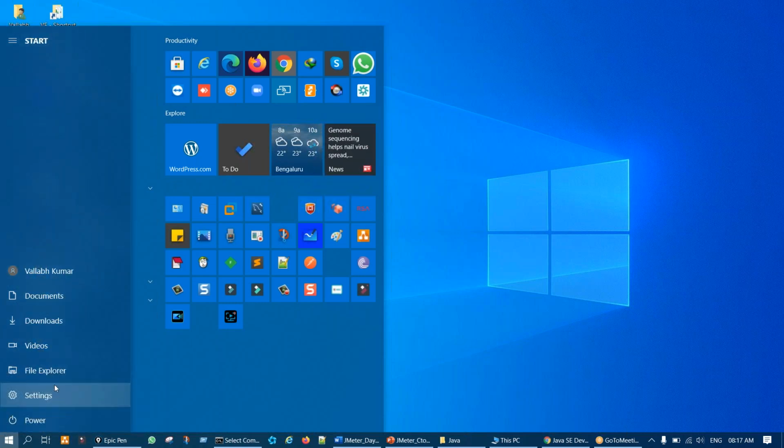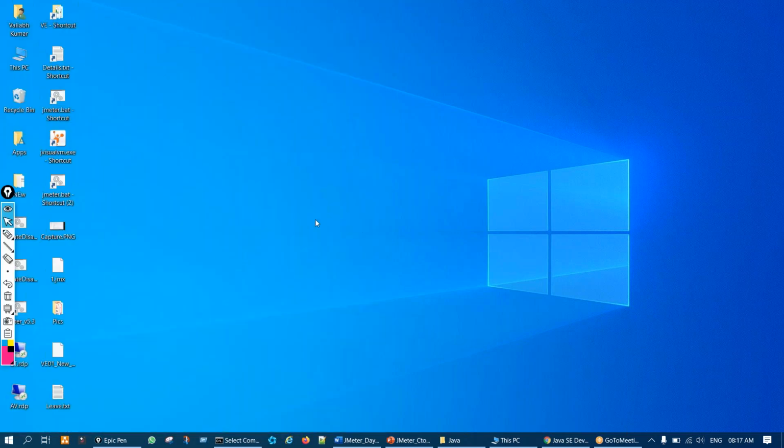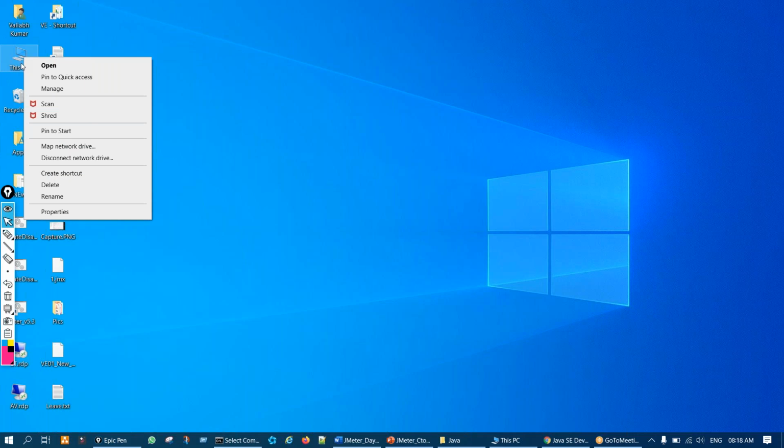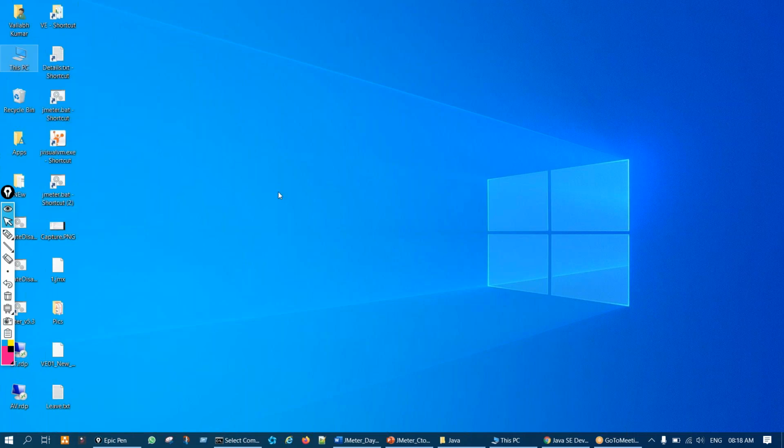File Explorer, and by default it will be there on every desktop. It's there, this This PC icon, right? So just right click on this This PC icon or My Computer icon, and you'll see Properties will be there, right? In the last, you have to go to Properties,